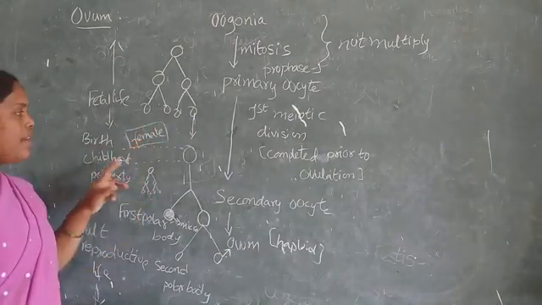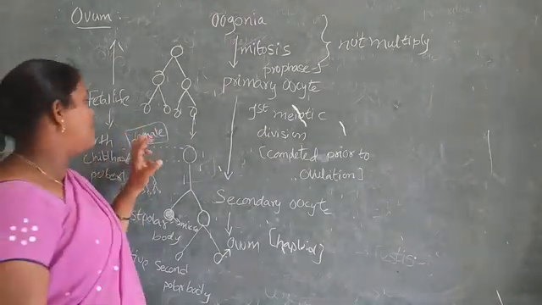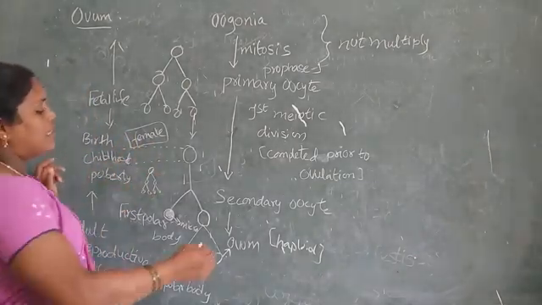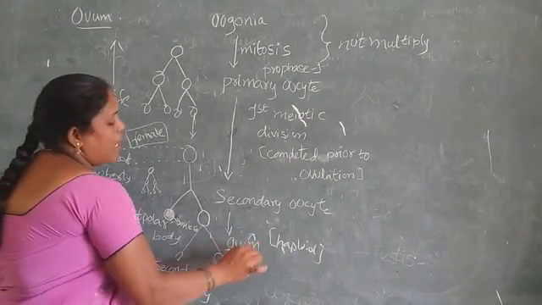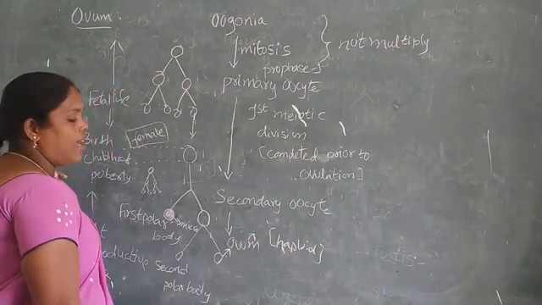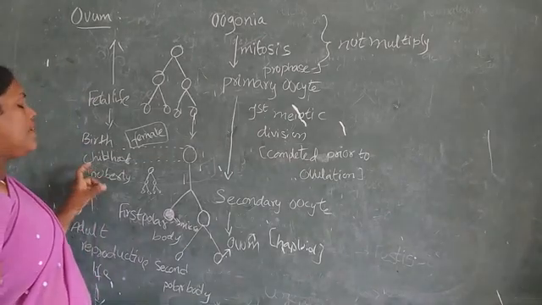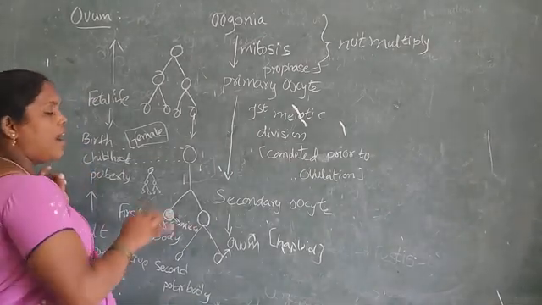The ovum is haploid, and the ovulation process takes place in the female reproductive organ. This place is called the female organ.